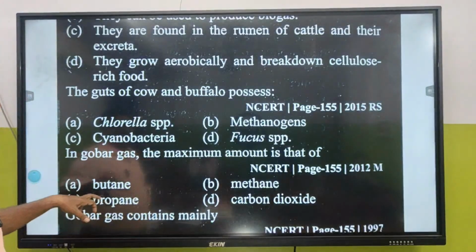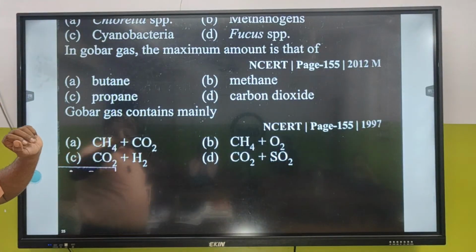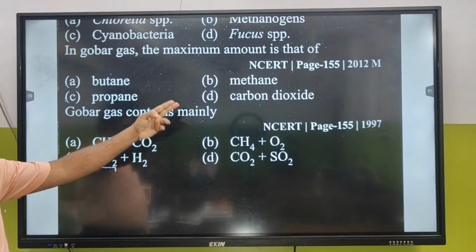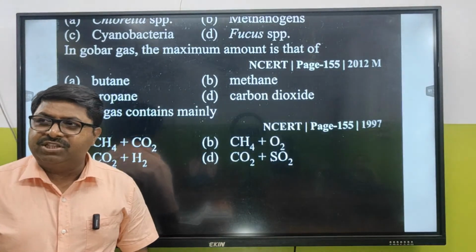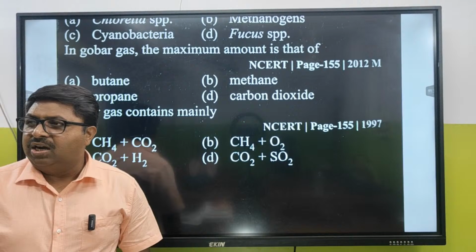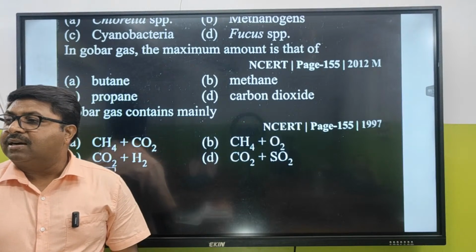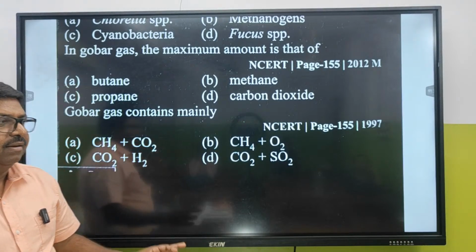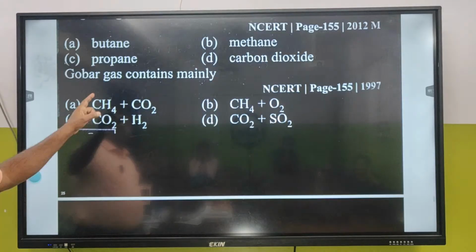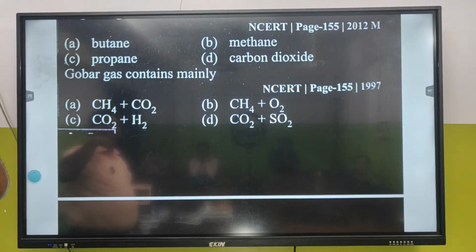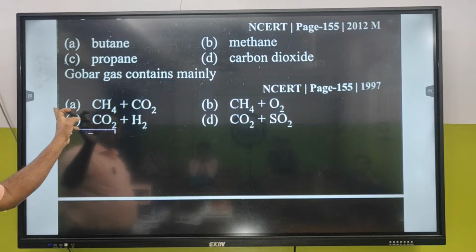In gobar gas, the maximum amount is that of methane. What percentage? 70. The rest, 25%, is carbon dioxide. The rest, 1%, is hydrogen sulfide and hydrogen.